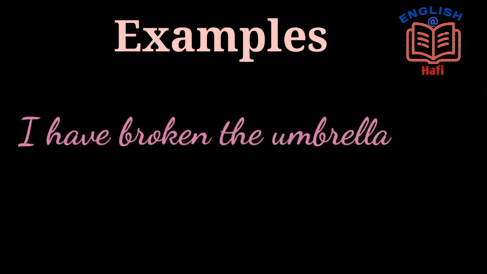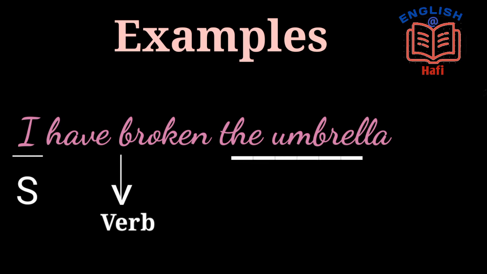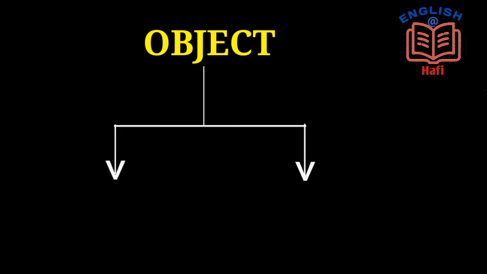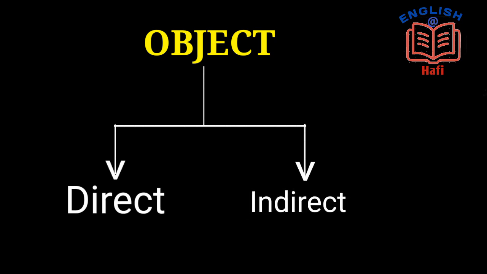I have broken the umbrella. Here I is the subject, it is a pronoun. Have broken is the verb. The umbrella is the object. The object can be direct object or indirect object.